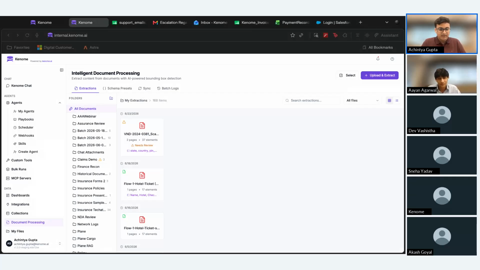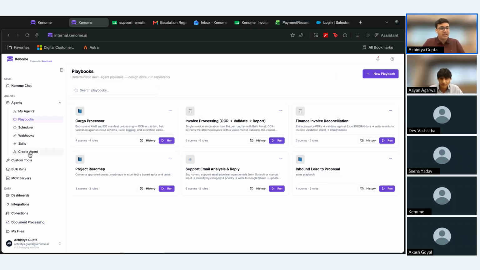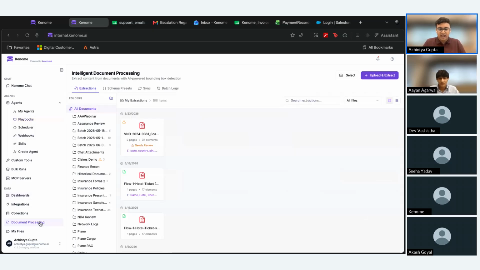Of playbooks. Now, of course, I would like to mention, right, that during that playbook run, Ayan actually had a step where he conducted OCR on the various invoices that were being uploaded. And I would actually like to drill a bit more down into how we actually did that OCR, right? And for that, we actually utilized our intelligent document processing feature. And this right here is the feature.